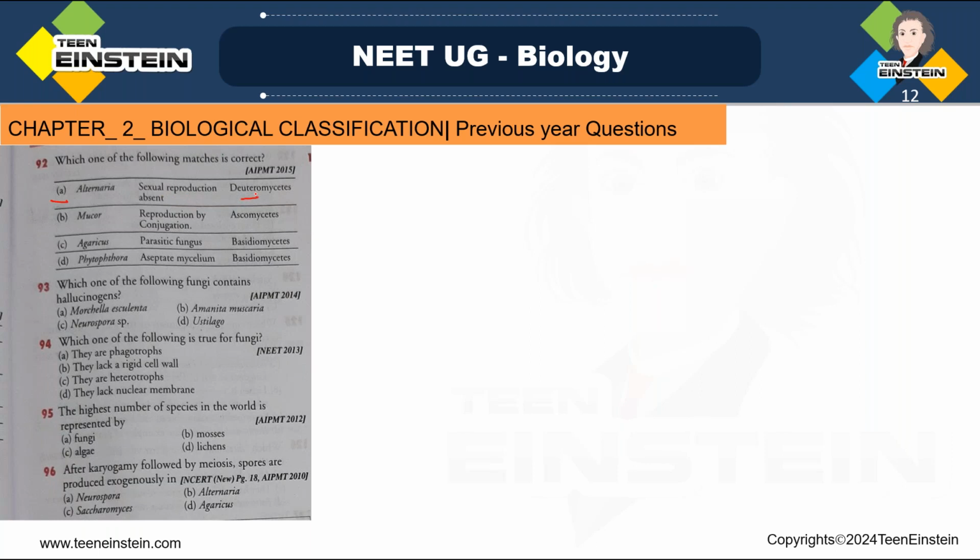So in question number 92, option A is the right answer. And what about the other options? Mucor belongs to the Phycomycetes group. It does not belong to Ascomycetes, it is Phycomycetes.